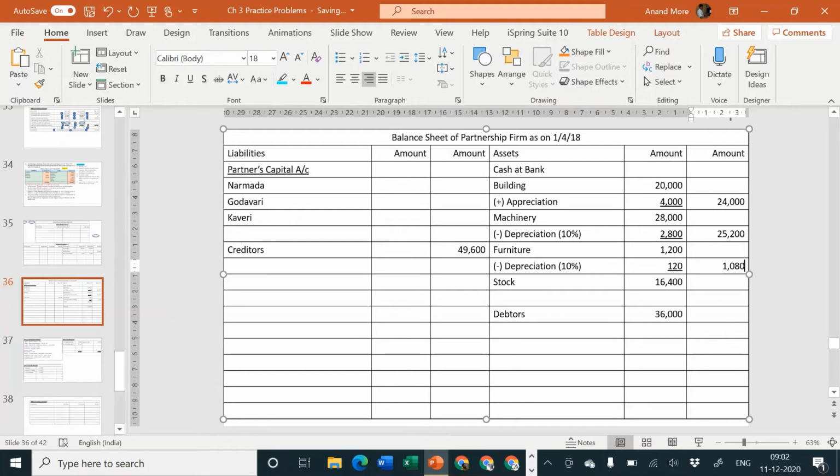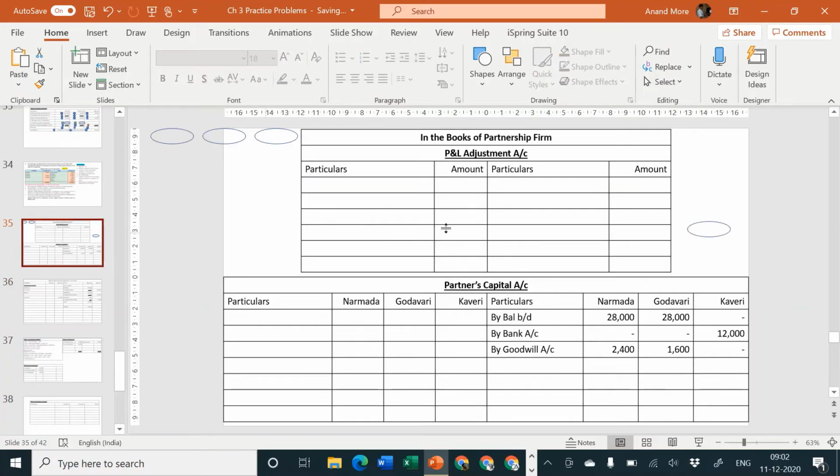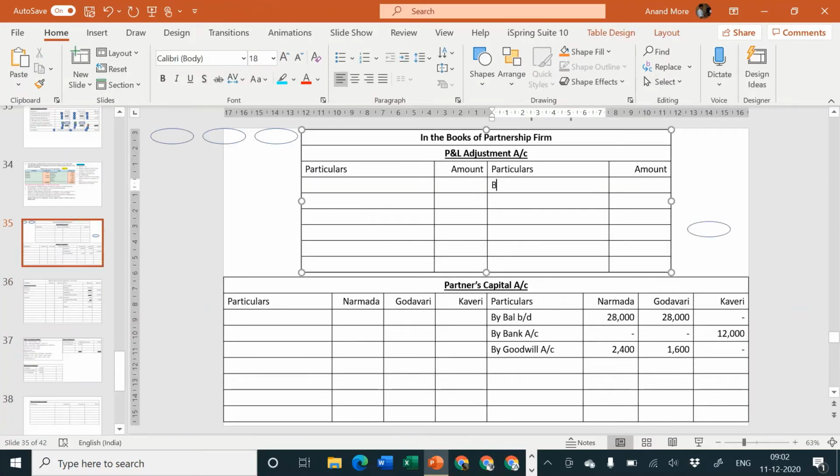Next, let us give second effect of all these adjustments. Building account credit side, sorry, revaluation account credit side by building 4,000. Now in this problem, revaluation account is called by us as P&L adjustment account. Okay, why are we changing the name? Given a chance we would have kept it as revaluation only, but problem has asked us to rename it as P&L adjustment account, so we are calling it as P&L adjustment account by building.